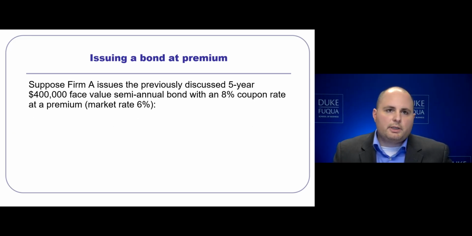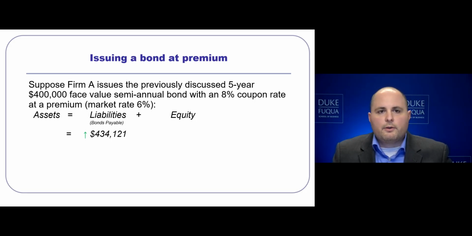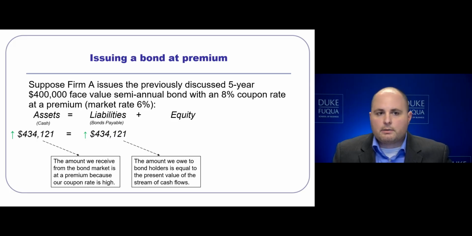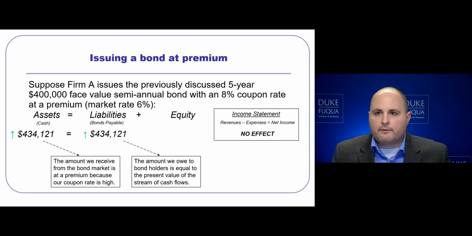If instead we issued it at a premium where the market rate is 6%, we must record the full amount that we got paid for that $400,000 bond. That is, our liability will be for the full amount of $434,121. We are going to owe that money back. However, we will owe the face value back, and we will see that as we record the bond over time. We also record the cash, $434,121, because that is what we got from the market.